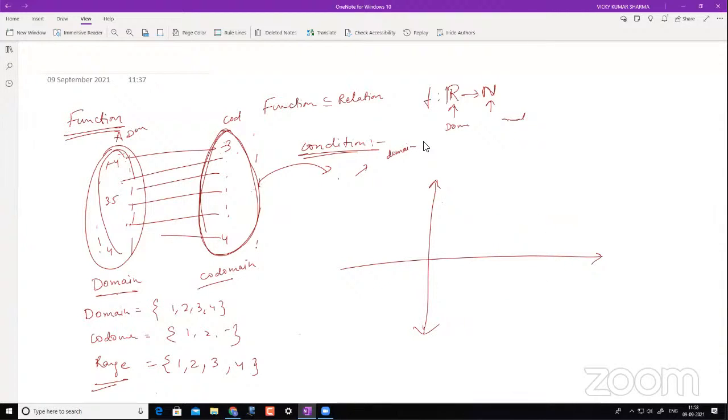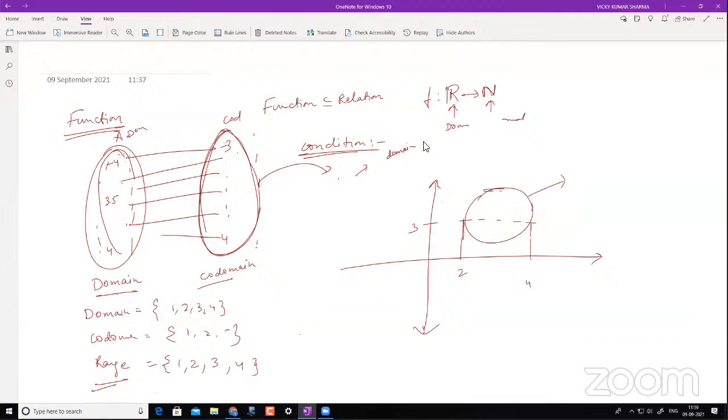Okay, now this is a graph given to you. Let me say this is some f of x. And this is 2 and this is 4. Let me say this value is some 3. Let me not say this is a function. Can you tell me, does this graph represent a graph of a function?